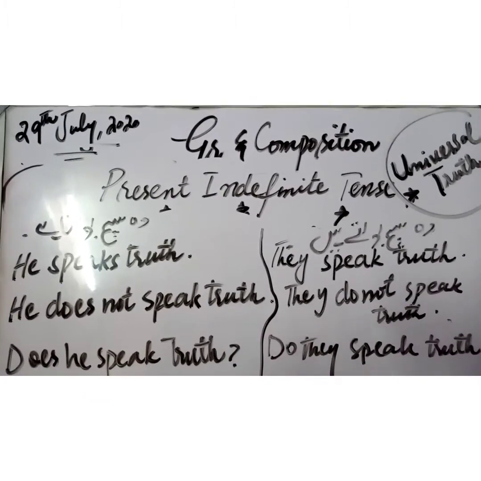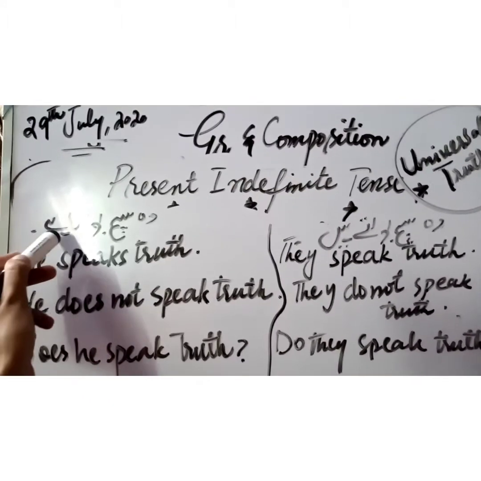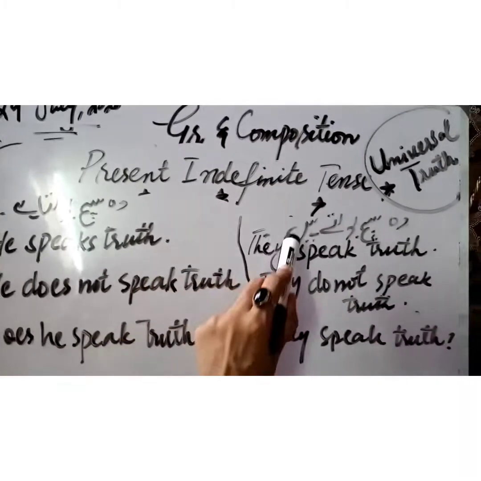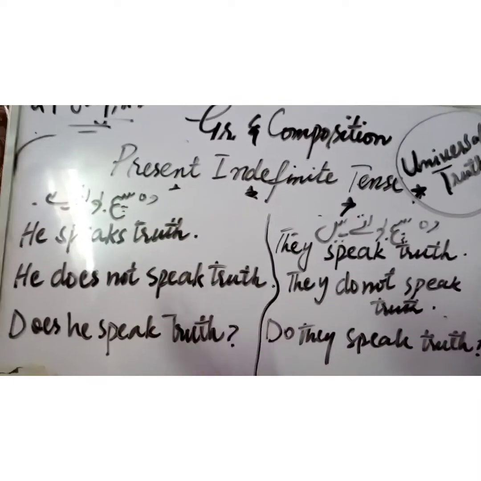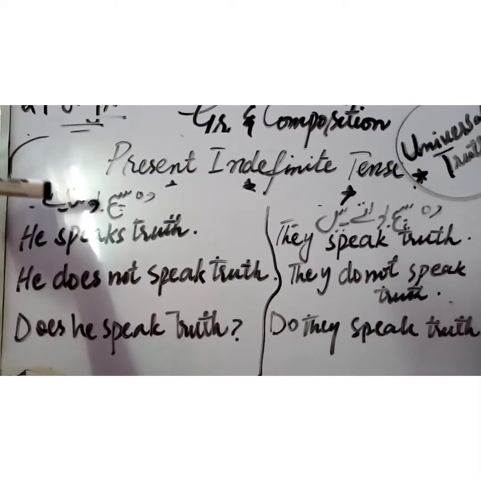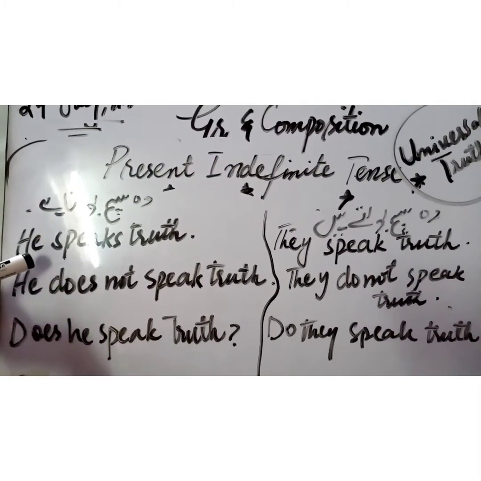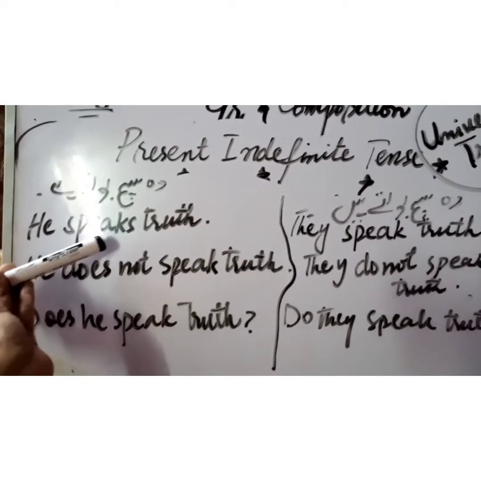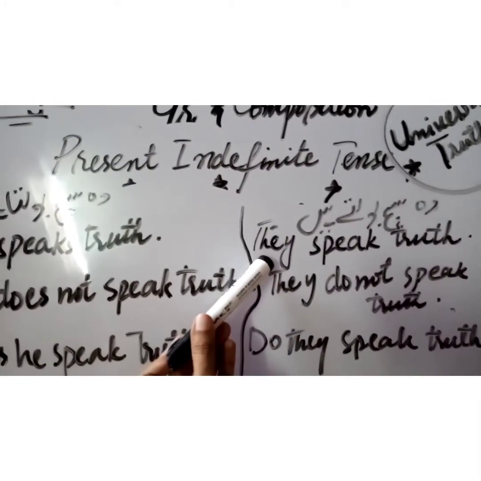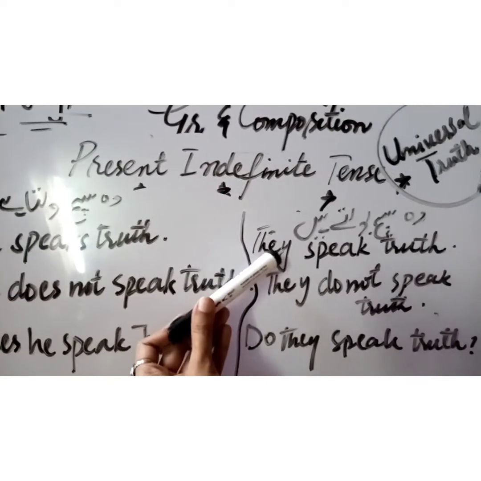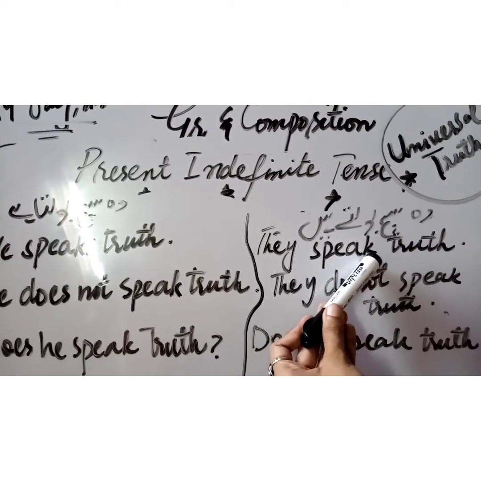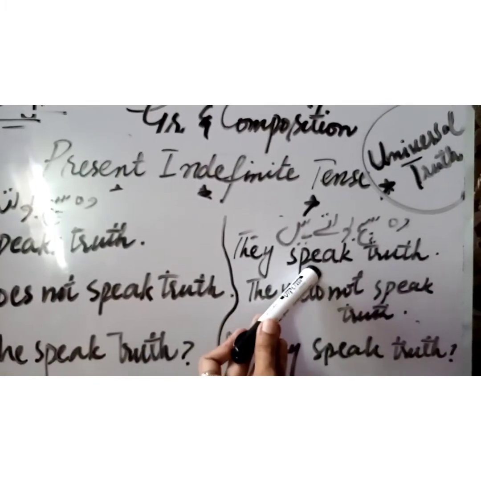Now remember all the rules I told you. वो सच बोलता है. So first of all I will see whether it is singular or plural. सच बोलता है, this is singular. वो सच बोलते हैं, this is plural. So I'm gonna do it comparatively so that you may understand both examples quite well. वो सच बोलता है, he, so it's singular now, so I'm gonna use s or es with the verb. He speaks truth. वो सच बोलते हैं, they, in place of he, they speak truth, so it's plural. I'm not gonna use s or es with speak. You see, speaks and speak.